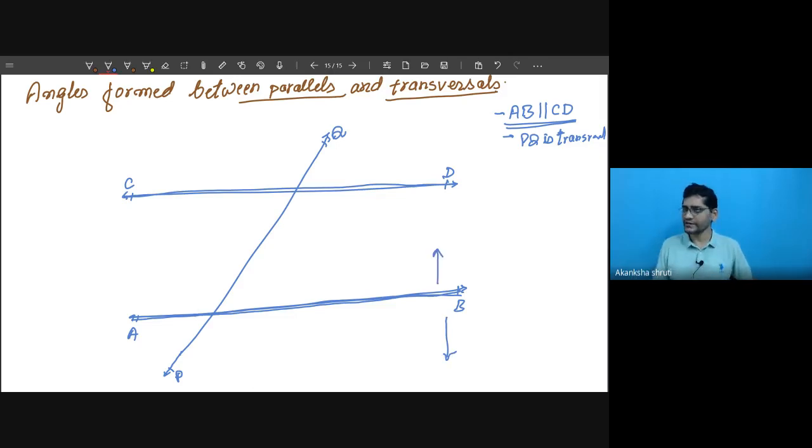In the similar fashion, consider the line CD and for a moment you just forget the line AB. Then there are again two sides. One is downward, another one is upward.